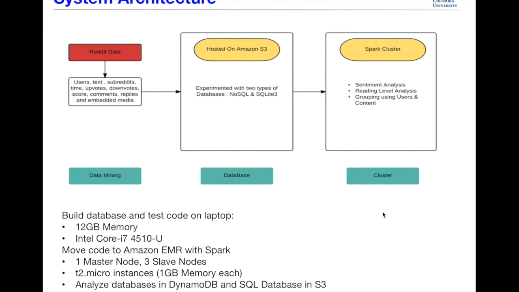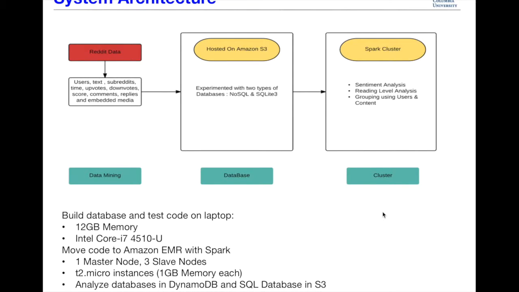This is the basic system architecture. From the Reddit data we get a lot of fields, but the most important ones are users, text, subreddits, time, upvotes, downvotes, score, comments, replies, and embedded media. This is a part of our data mining. It took a significant amount of time and we have collected over 6 GB of this data. All of this was hosted on Amazon S3 in two types of databases. We initially went with a NoSQL database since both of us were comfortable with it, but we soon realized that the data from the Pro package is highly structured and hence had to move to an SQLite 3 database.